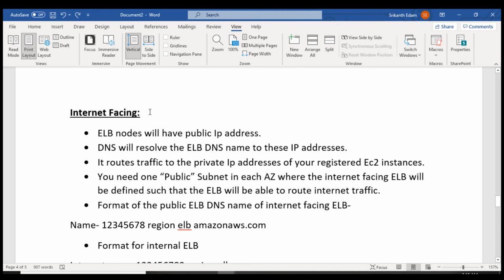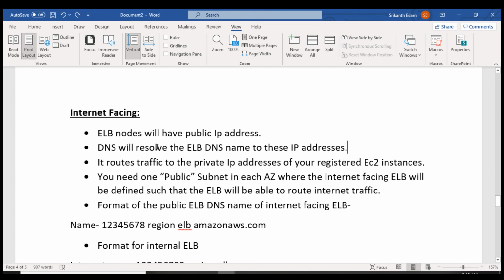What is internet facing? The Elastic Load Balancer will have a public IP address. So internet facing means the front load balancer, so it needs to have a public IP address. DNS will resolve the Elastic Load Balancer DNS name to this IP address.